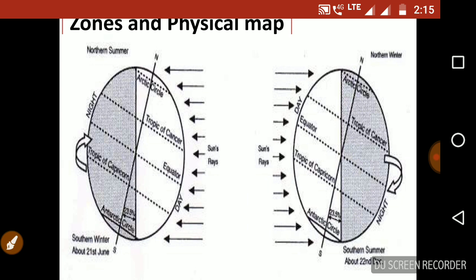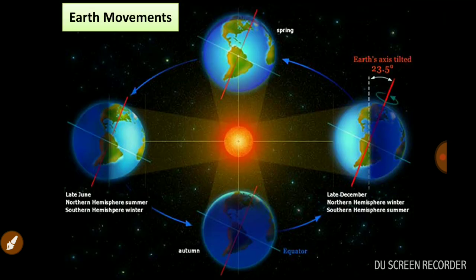So it is about 1 year. 1 year means what? 365 days. So 365.25 is there. That is the time the earth will take to revolve around the sun. As you can see in this figure, the earth needs that much time, 365 days, to revolve around the sun.